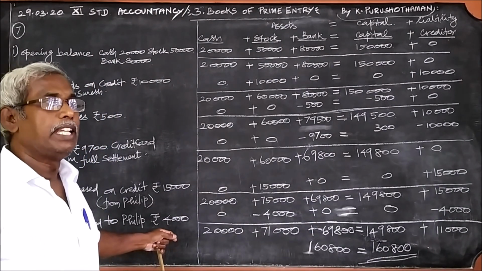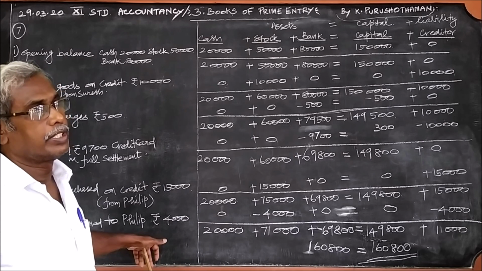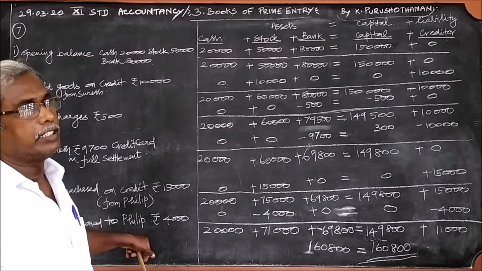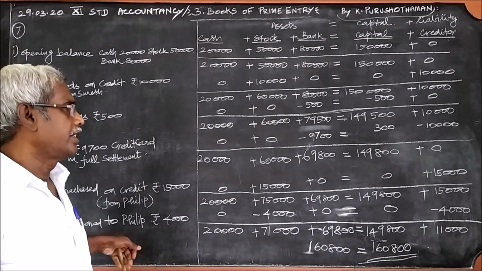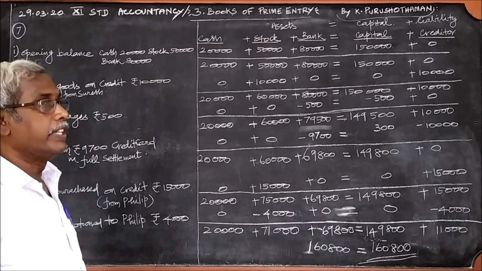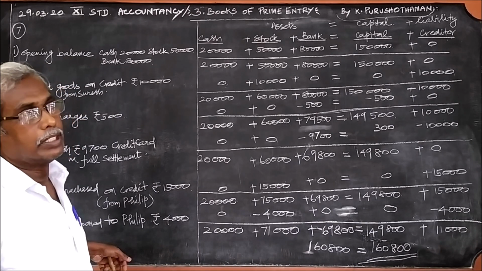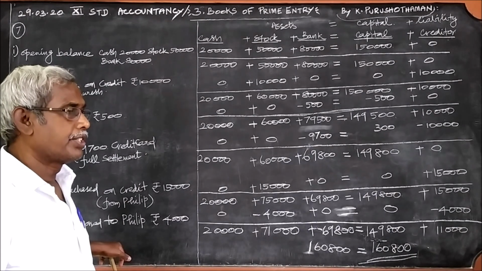In the public examination, of course your seniors have written the examination for the first time. You are going to be the second set, and therefore you should be very careful. You are the second batch.